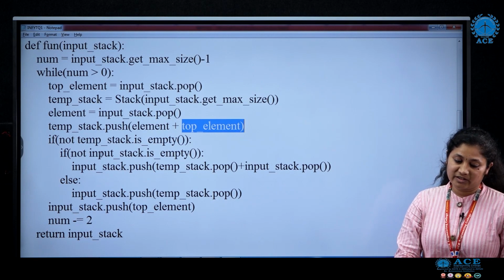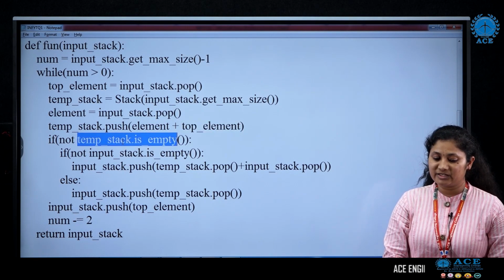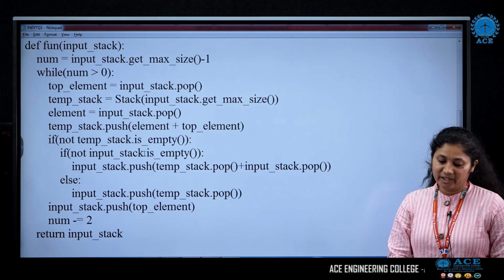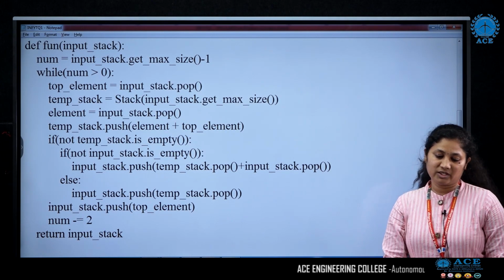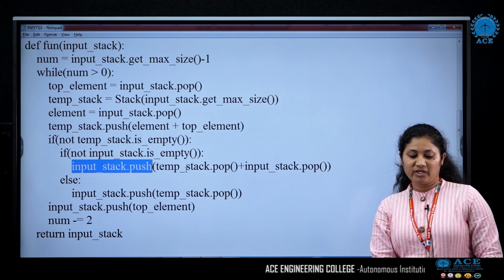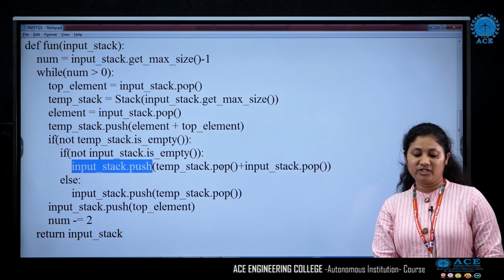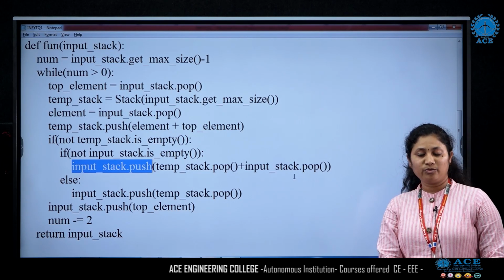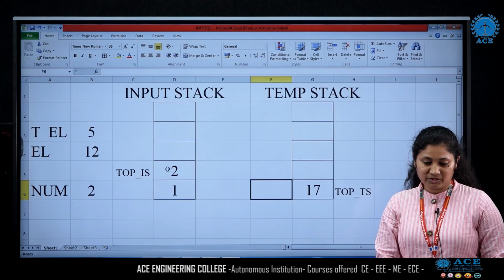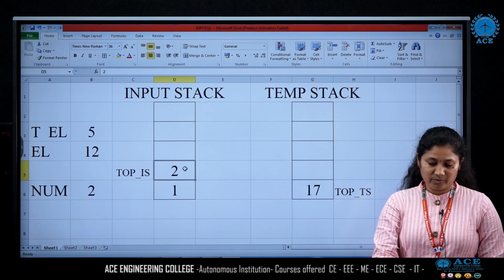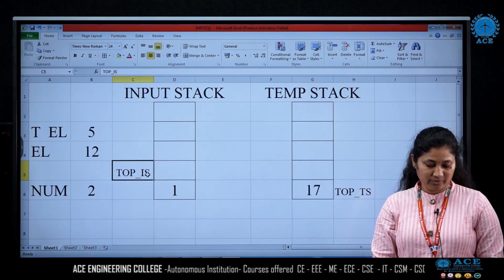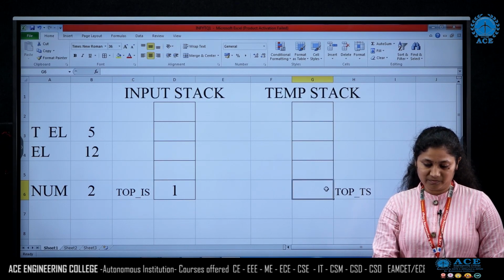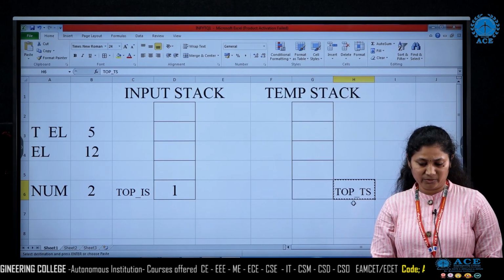Now again we check whether the temporary stack is empty or not. The temporary stack is not empty, and the input stack is also not empty. So it will come to this statement. Again, whatever is on the top of the temporary stack and the input stack, we are going to pop these two. In the input stack, what is there? 2. So I pop this and decrement the top value. Again I pop this and decrement the top value.